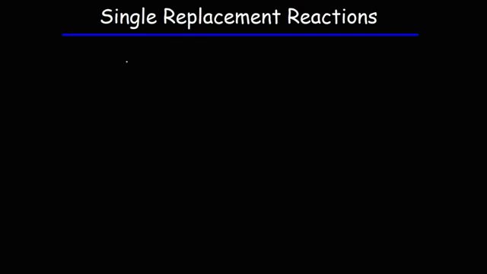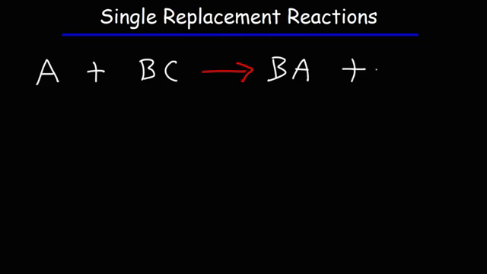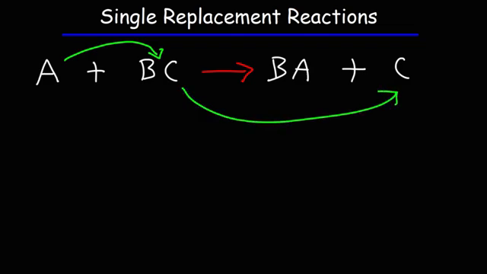The general reaction for this type of situation is going to be A plus BC, and that's going to turn into BA plus C. So in this example, A is going to displace C out of the solution. So here's an example. Let's say we have liquid bromine in its elemental form, and we're going to react that with a solution of sodium iodide.